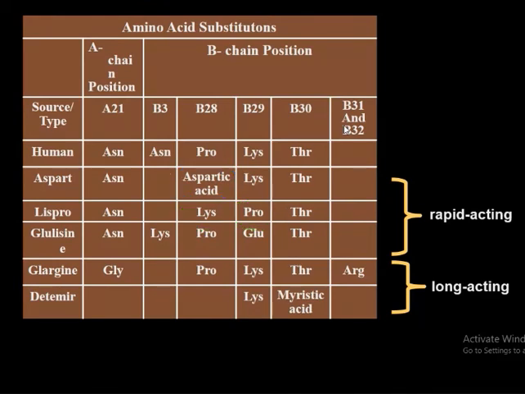Now, human insulin has asparagine, proline, lysine, and threonine. Human insulin aspart can change here. In B28, instead of proline, we can displace proline and replace it with aspartic acid. Exchange, okay?